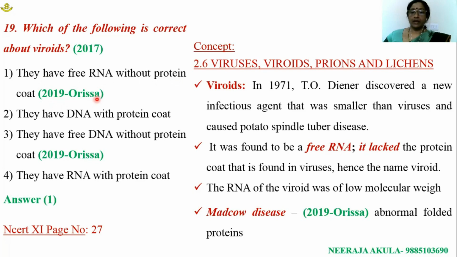Virions are the structures where T.O. Diener discovered a new infectious organism which is smaller than the virus, which is not associated with a protein coat, which has free RNA. The RNA of virion was of low molecular weight.